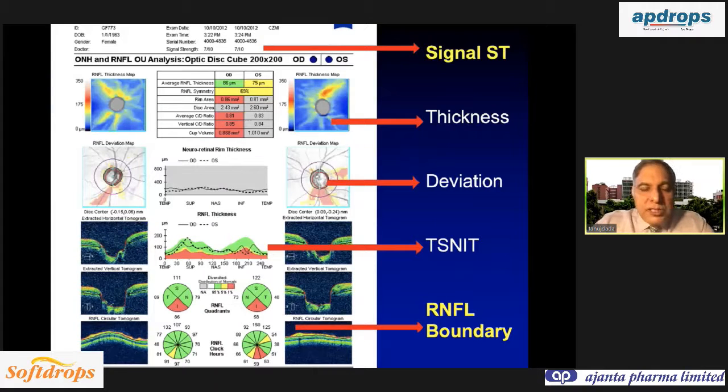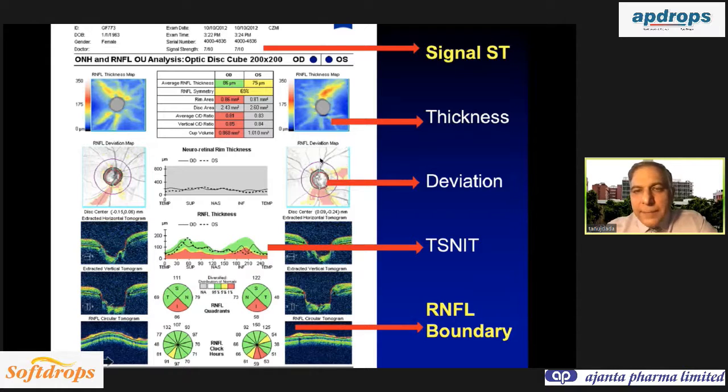Now you have an OCT picture in front of you. So how do you interpret? 3-4 important things. First is the age of the patient and the signal strength. That is very important. The second most important thing is the thickness map. Now this thickness map is important because it is independent of the database. It is not concerned with the database. So if you carefully evaluate the thickness map, you can tell about glaucoma just by the qualitative analysis.